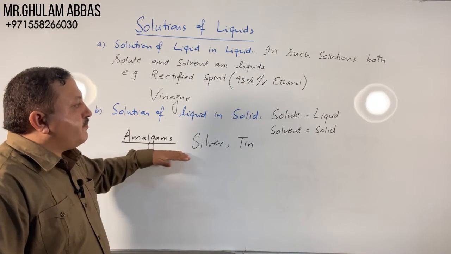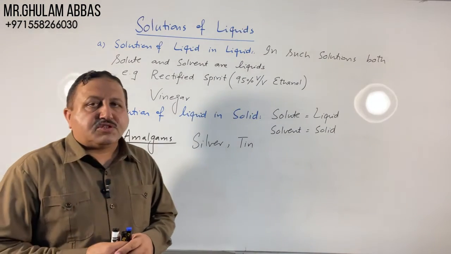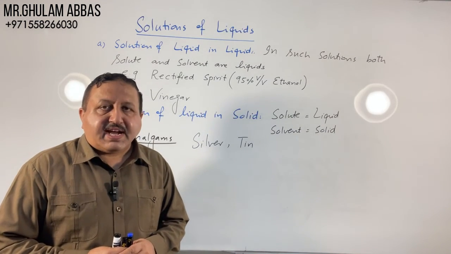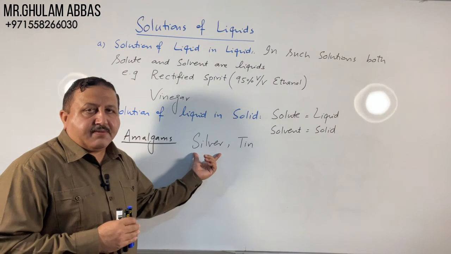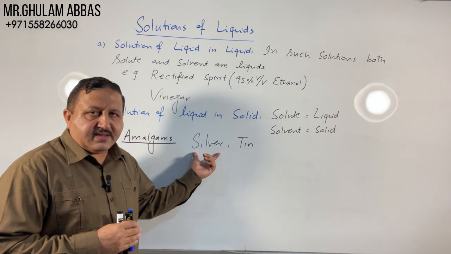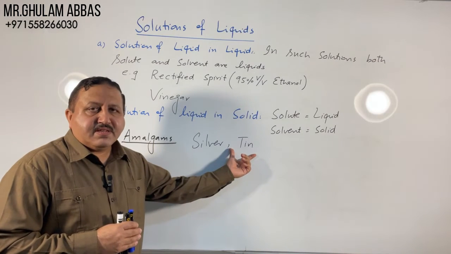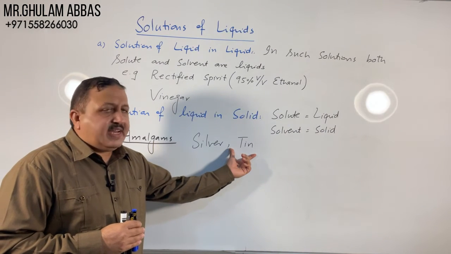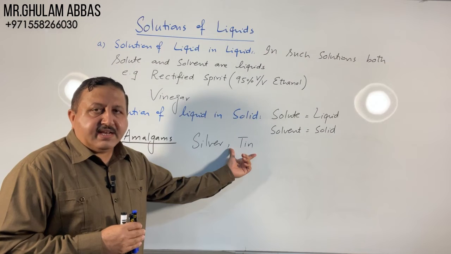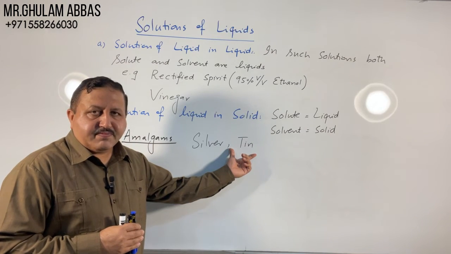So these are the example of solution of liquid in solid. Because in silver amalgam, silver is solvent and mercury is solute. In tin amalgams, mercury is solute and tin is the solvent.